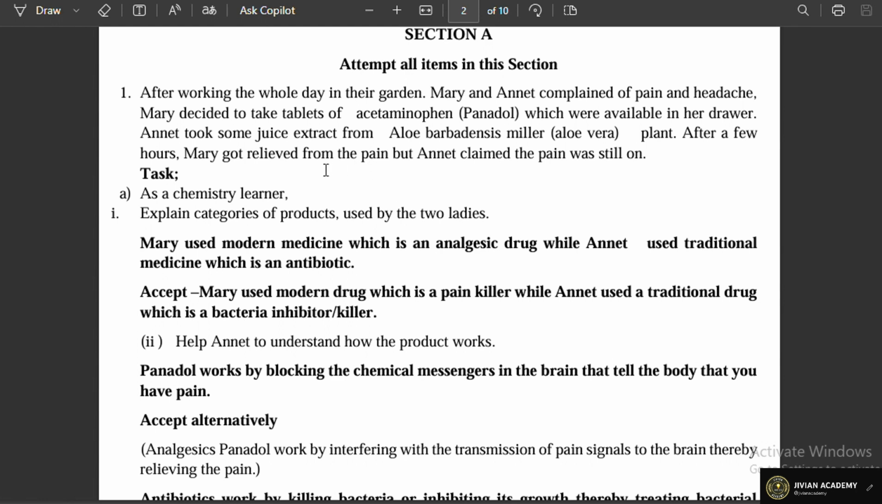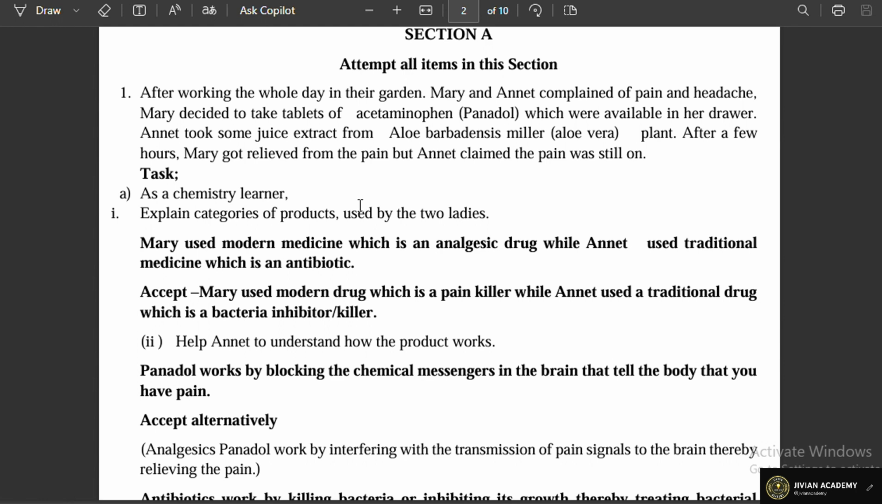So when we look at this item number 1, it is coming from the topic in Book 4, that is Chemicals for Consumers, and the subtopic there is Drugs and Medicine. So you are told to categorize the above products. Now when you look at the two, Mary having got relieved from the pain means Mary took the right drugs. Now, going back to the categories of drugs, we know that there are 3 major categories of the drugs or the medicine, in this case, the categories of the modern medicine.